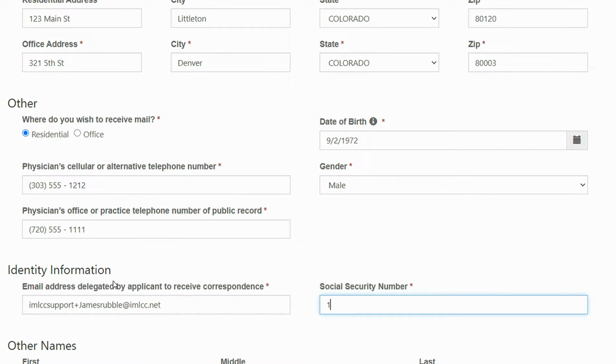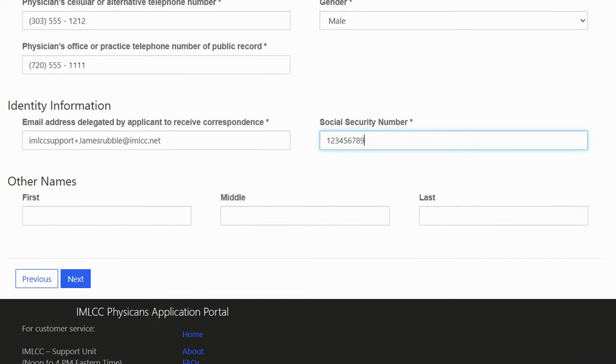And then finally, your social security number. If you are known by any other names, please enter those into this field.